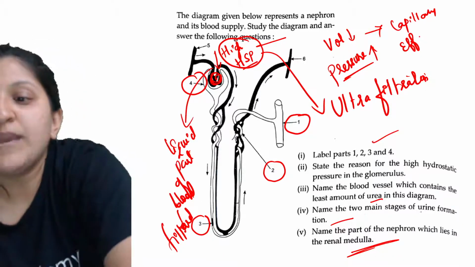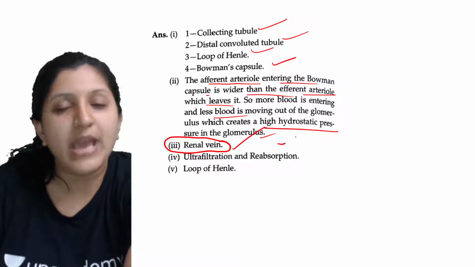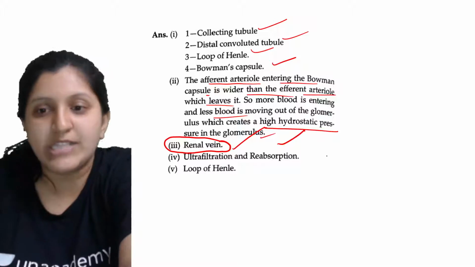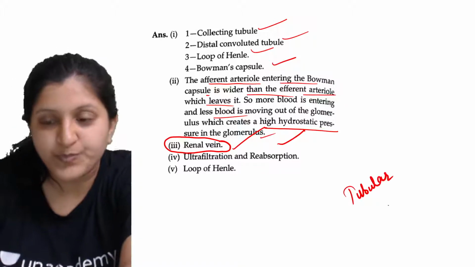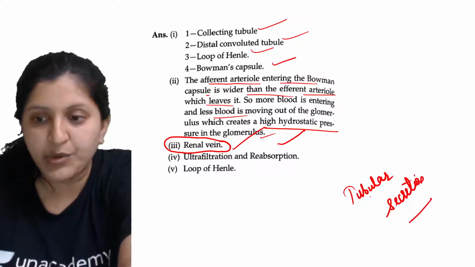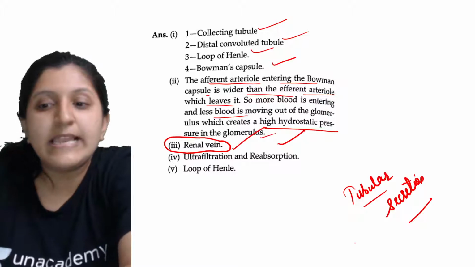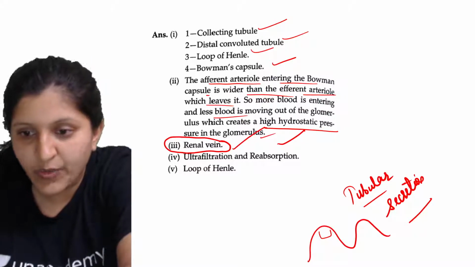Name the two main stages of urine formation. Ultrafiltration and reabsorption are the two main stages. There is tubular secretion also that occurs, right? When we mention tubular secretion, let's say this is a DCT now. Okay, so this one is a DCT.